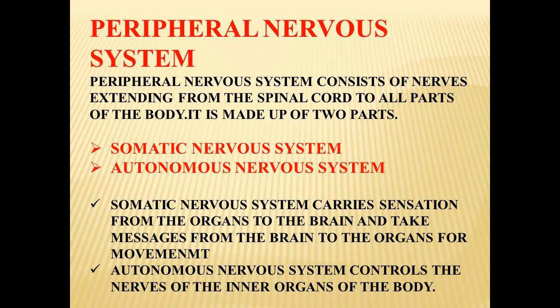Under the nervous system, the second heading is peripheral nervous system. Peripheral nervous system consists of nerves extending from the spinal cord to all parts of the body. It is made up of two parts: somatic nervous system and autonomous nervous system. Somatic nervous system carries sensation from the organs to the brain and takes messages from the brain to the organs for movement. Autonomous nervous system controls the nerves of the inner organs of the body.